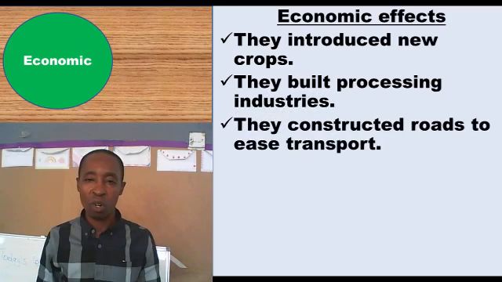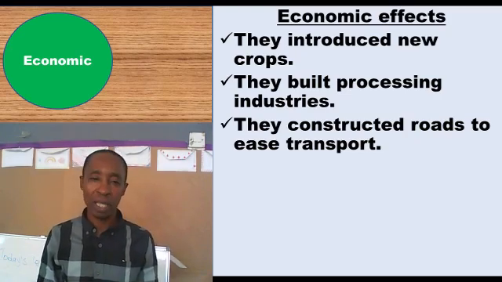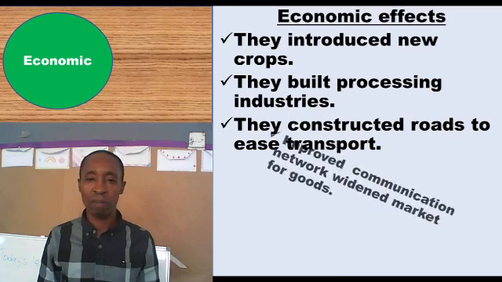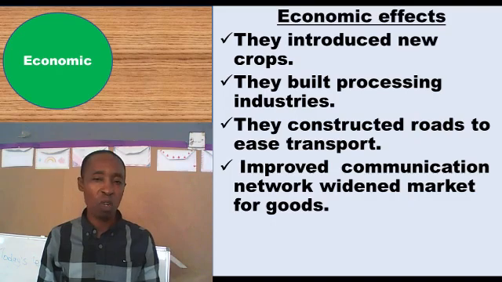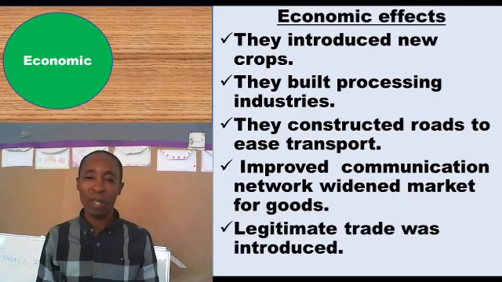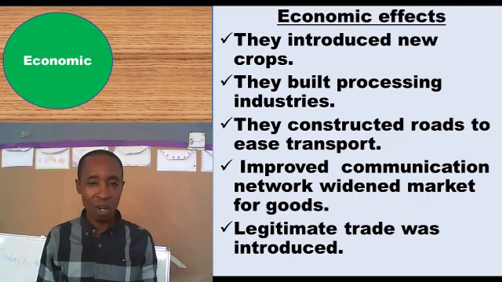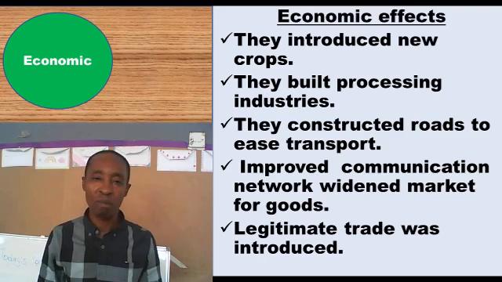They constructed roads to ease transport. The roads that these people constructed made transport easy, or made transportation of goods easy. So it qualifies as an economic answer because the transport in here is referring to transportation of goods. Equally, improved communication network that widened market for goods. Same as market for goods was widened through improved communication. Also, legitimate trade was introduced. All these are appearing good or positive. But like I said earlier on, we could have positive or negative.